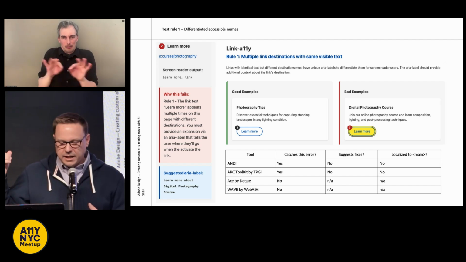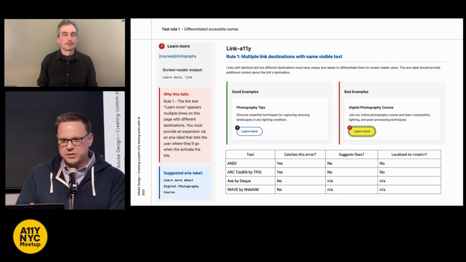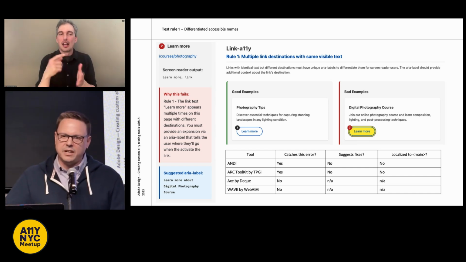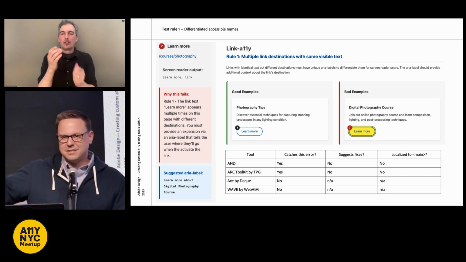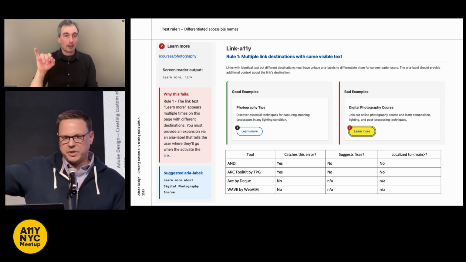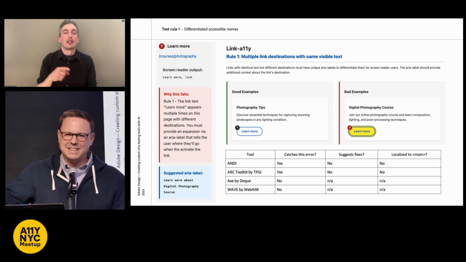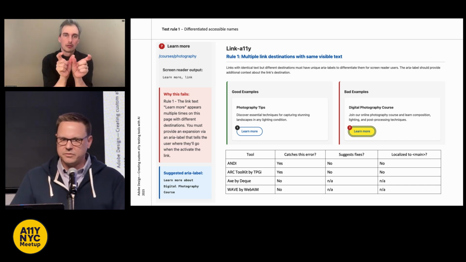And here it shows a screen reader text. It shows why it's a failure. And it shows the suggestion, which I also built with Cursor AI. Can you give them the right answer? The right answer is pick up the H3 that's right above the link. It's always going to be the same thing in that component. So I can tell them that, and I can give them the tool so they have the confidence to do it on their own.